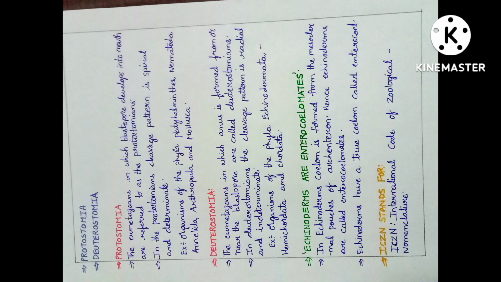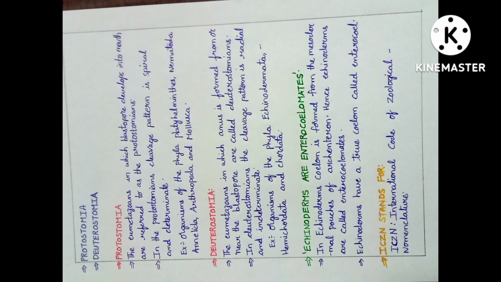In deuterostomians, the cleavage pattern. Here, cleavage pattern means it refers to the process of cell division from one fertilized cell, the zygote, into hundreds of cells, the embryo. In protostomes, the developing zygote undergoes spiral cleavage, a process in which the cell divide at 40 degrees angle to one another due to a realignment of mitotic spindle. In deuterostomians, the cleavage pattern is radial. Here, radial means starting from a common central point and going towards the edge of a circle.